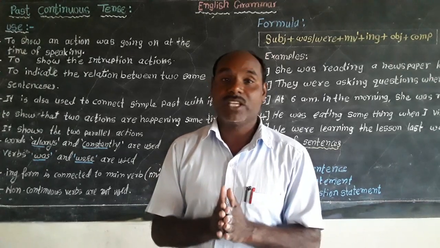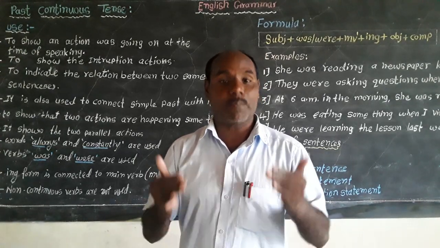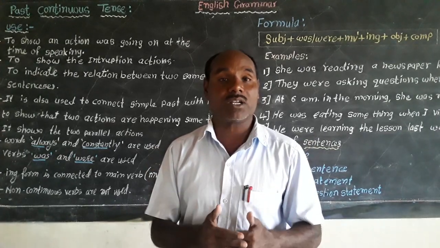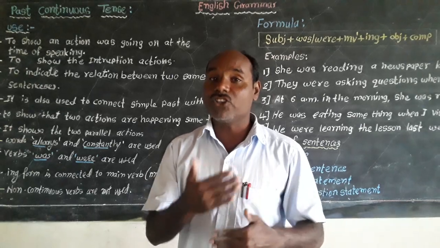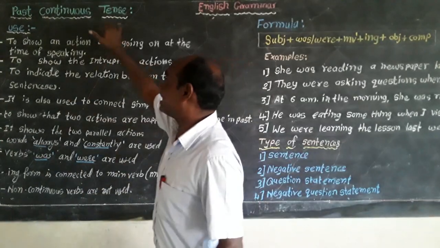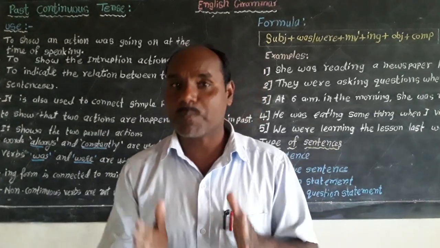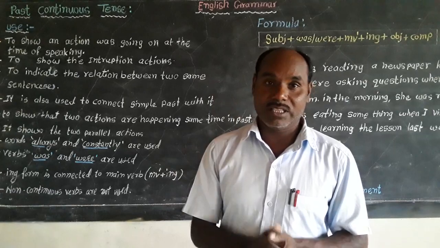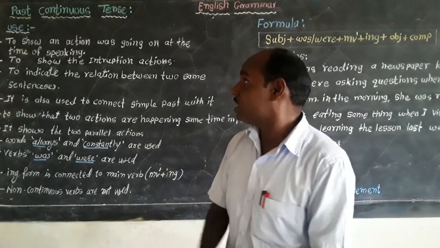Keep in mind, it is the most important thing. The action of speaking in the present is not going on, but the action was continuously going on in the past. For this purpose, this tense is used. This tense is also known as past progressive tense.